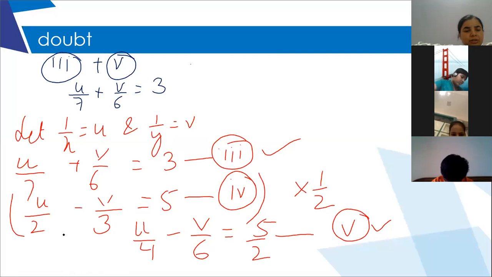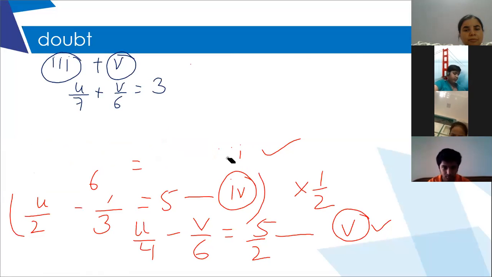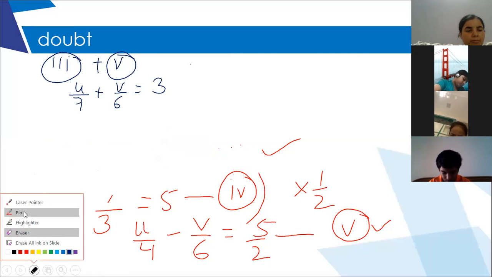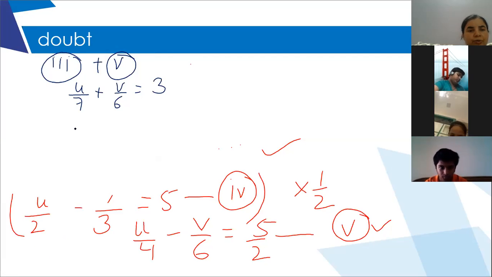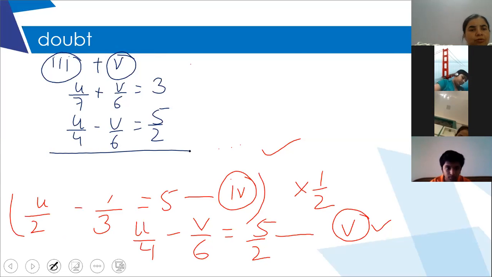And the next equation is u by 4 minus v by 6 is equal to 5 by 2. You have to simply add them because this plus sign and this minus sign will cancel by adding only. If you subtract, this minus will become plus.